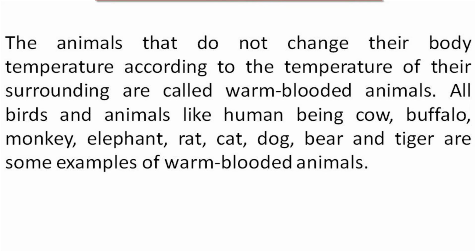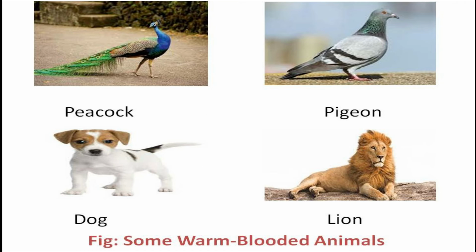Those animals that do not change their body temperature according to the temperature of their environment are known as warm-blooded animals. As we all know, human beings are also called warm-blooded animals, and the cow, buffalo, monkey, elephant, rat, cat, these are all examples of warm-blooded animals. You can see in the picture some warm-blooded animals: peacock, pigeon, dog, lion. These are the warm-blooded animals.